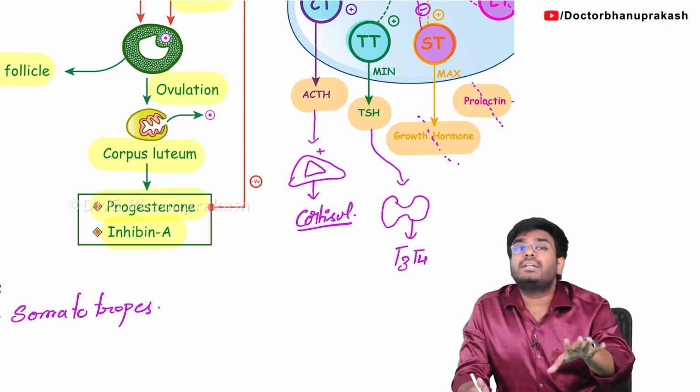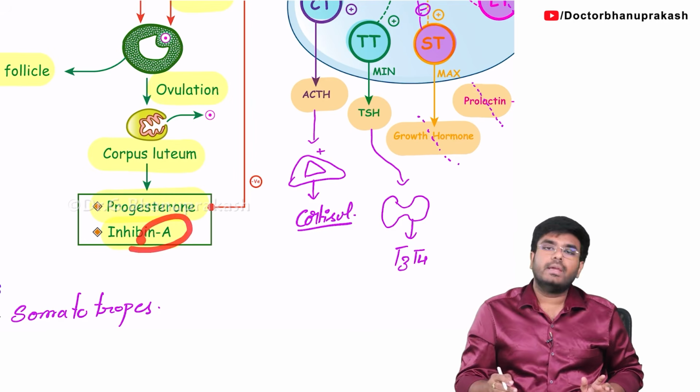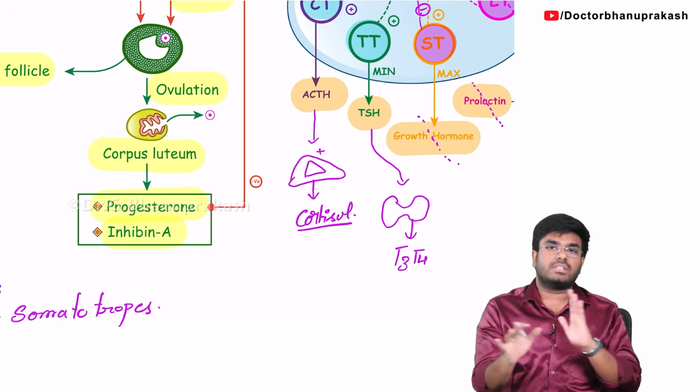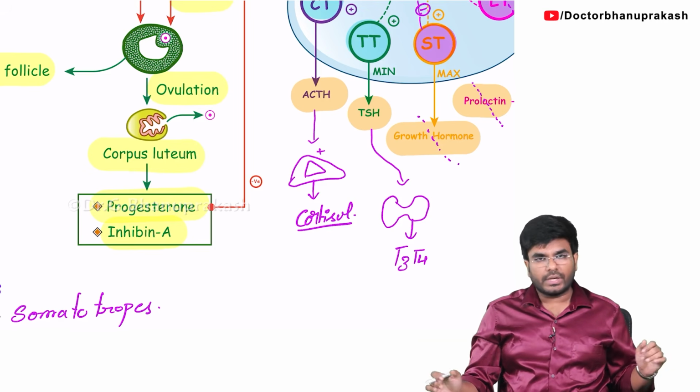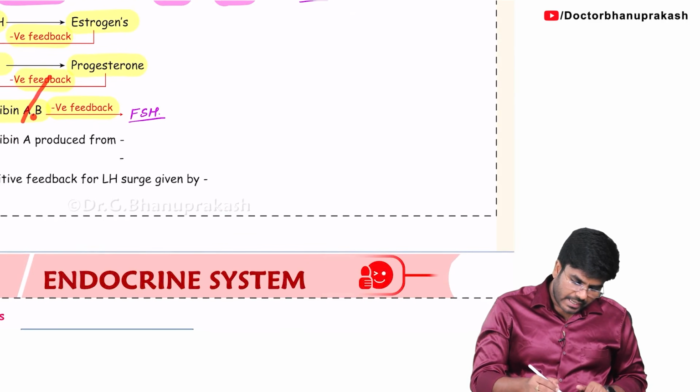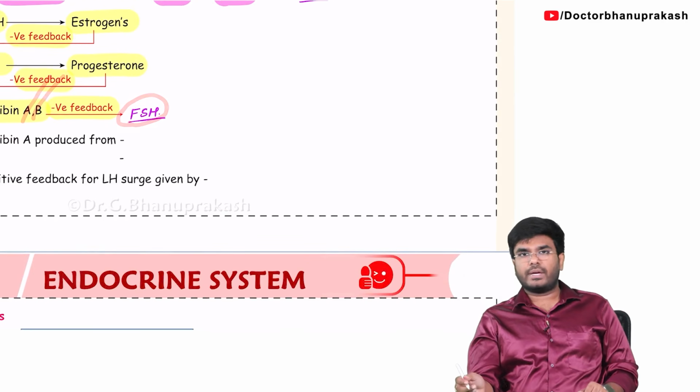So who will inhibit FSH? It is inhibin A that inhibits the release of FSH. Both inhibin A as well as inhibin B try to give negative feedback to FSH.